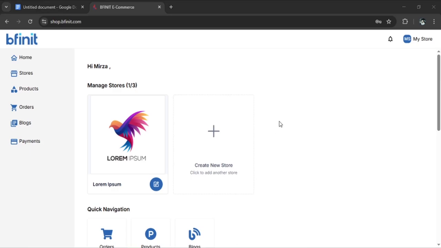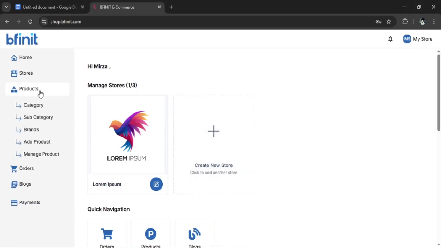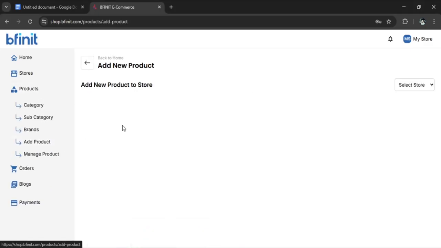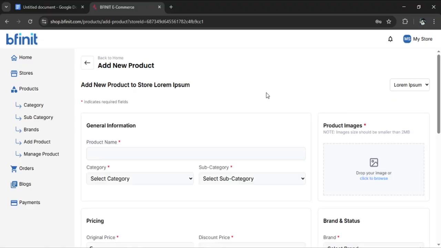In this video, we will see how to add products and customize. Navigating to the Add Product page. From the Products section in the left sidebar, click on Add Product. You will be taken to the Product Add form.